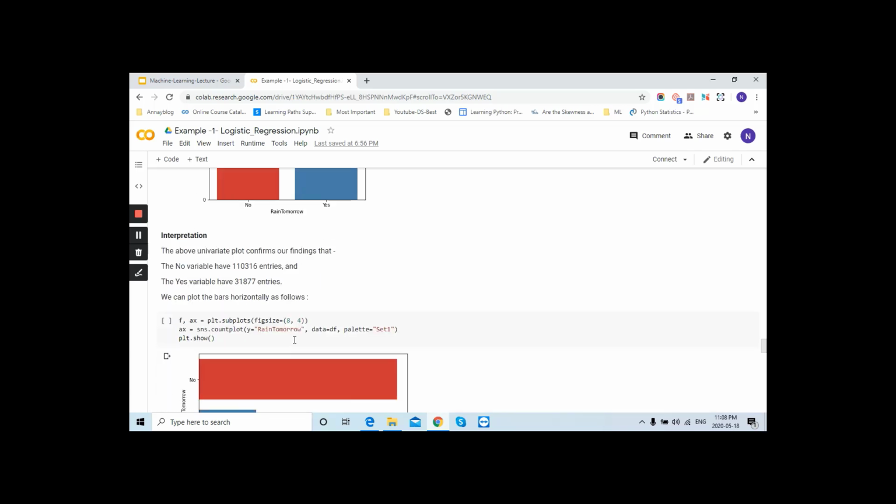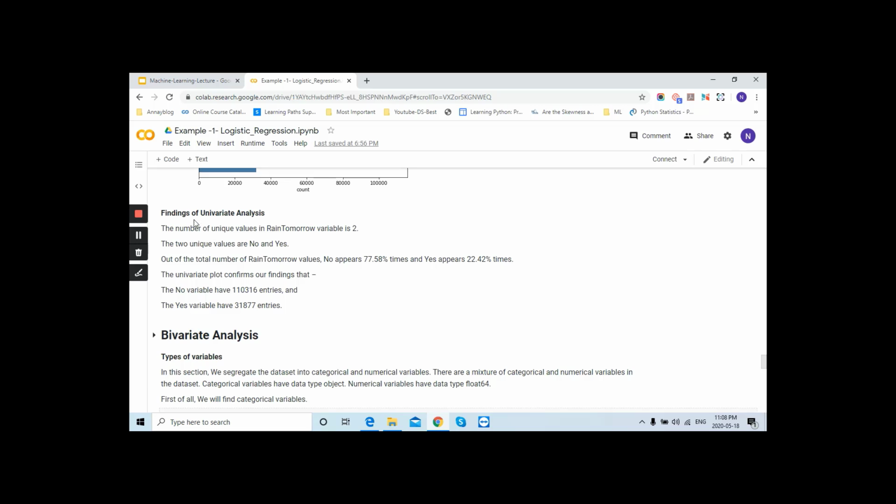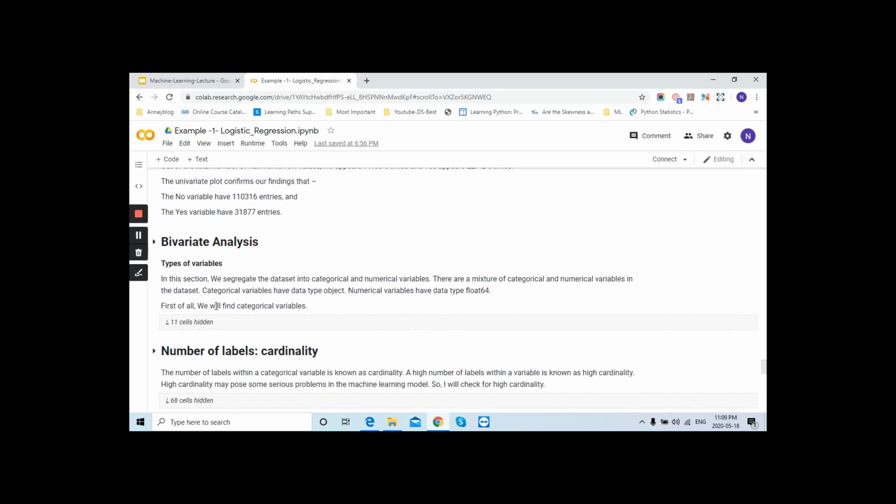Now we will find the univariate findings of univariate variables. What we have done during the analysis: the number of unique values in RainTomorrow is 2, right? We found this using nunique, and this is the unique result. And this is the total distribution according to no and yes, and this is your total findings. Now you are done with the analysis of the univariate variable.